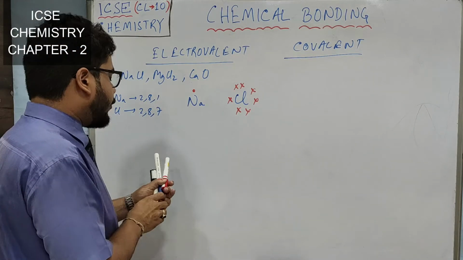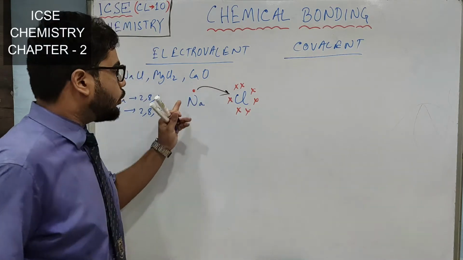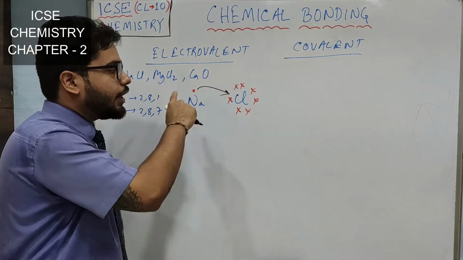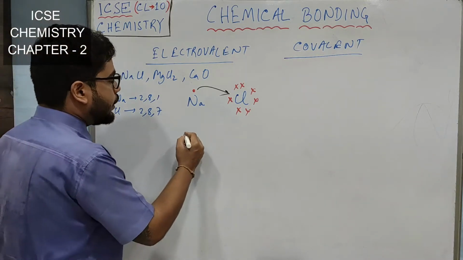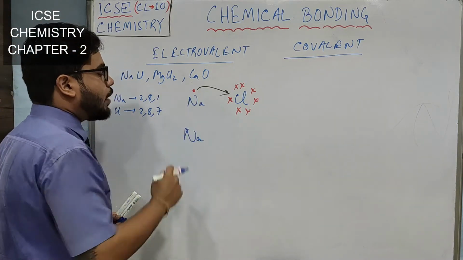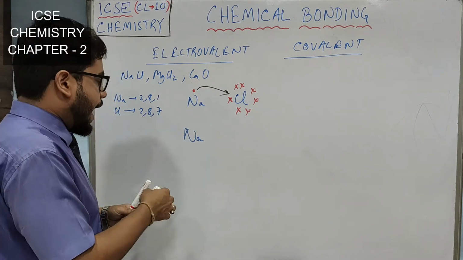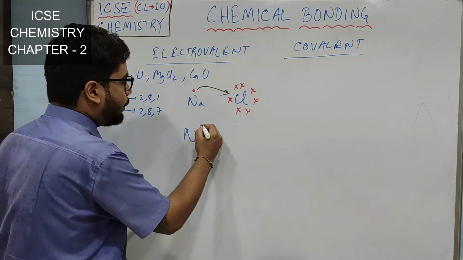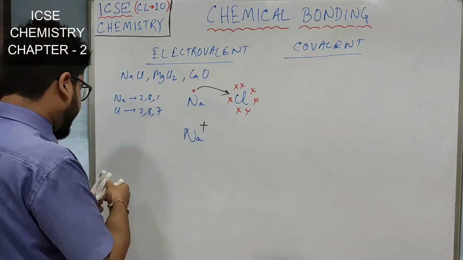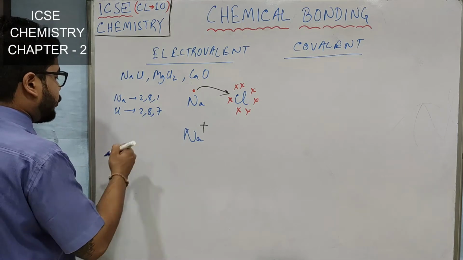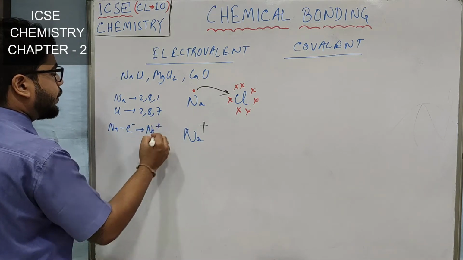So with the help of an arrow, you have to show that 1 electron of sodium is coming to chlorine. So in the next line, what you have to write is, after donating this 1 electron, sodium is only Na, okay, and it has developed a plus charge on it because it has donated 1 electron. Okay, simultaneously I can show you the equation also. Na minus electron gives Na plus, right?